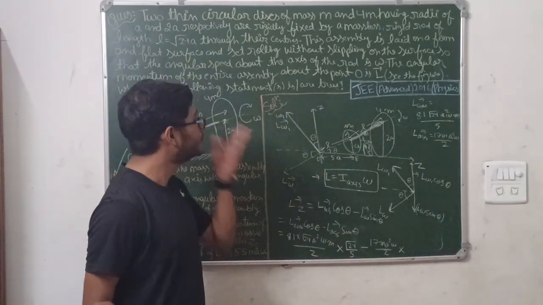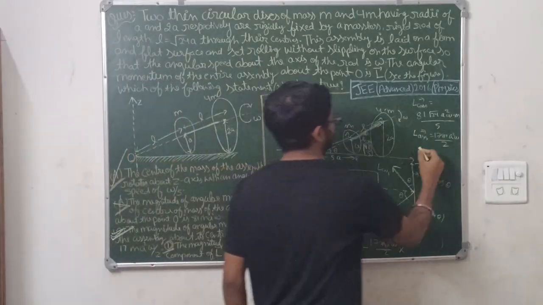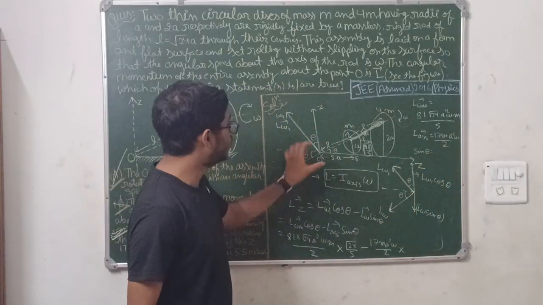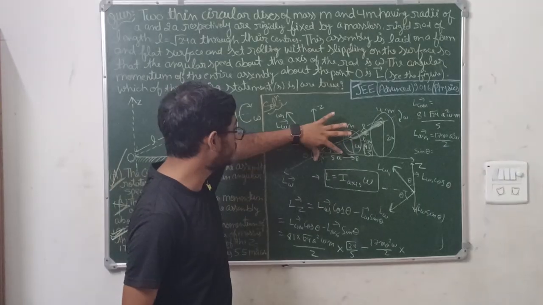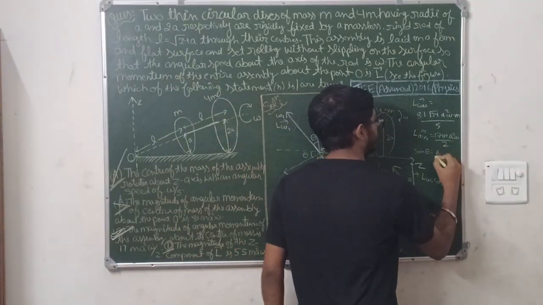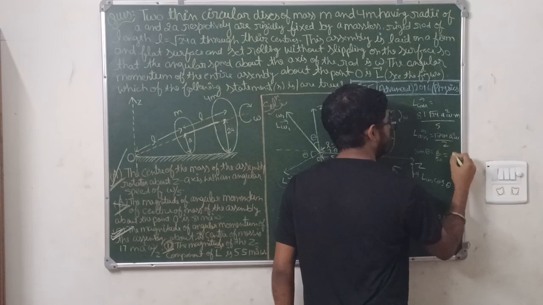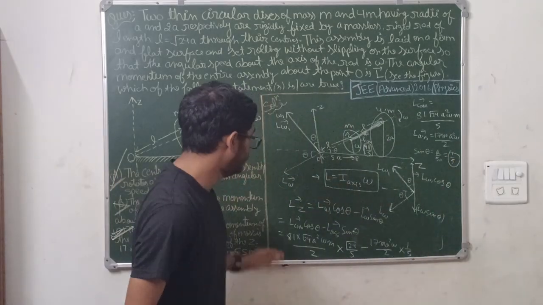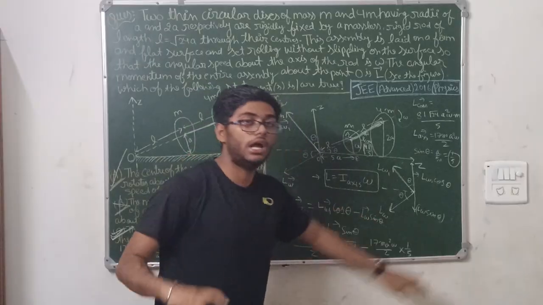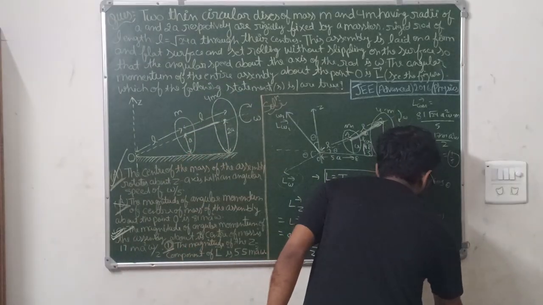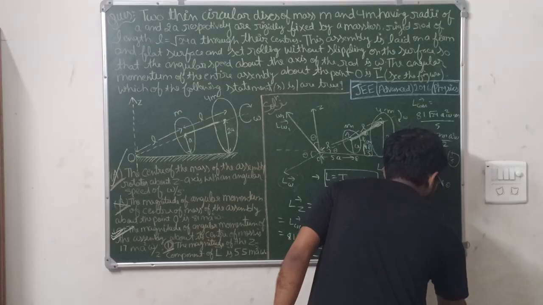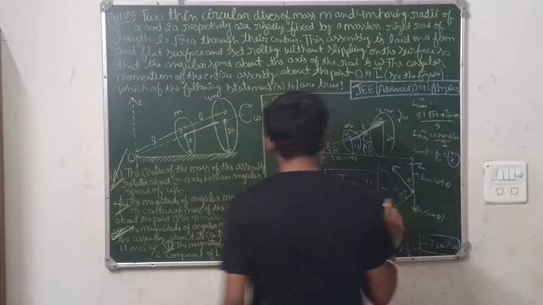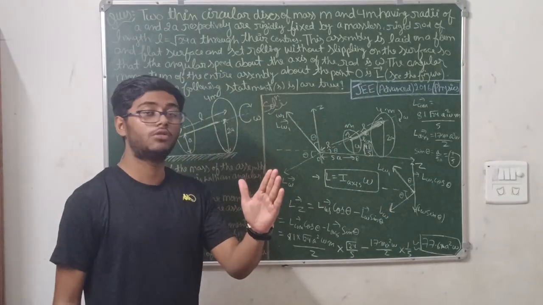What was sin theta? Sin theta is perpendicular upon hypotenuse. The perpendicular here is a, and the hypotenuse is 5a, so a upon 5a, that is 1 by 5. Just do the calculations. If you solve this, you will get the approximate answer as 77.6 m a square omega. This is the final magnitude of the Z component of the angular momentum.